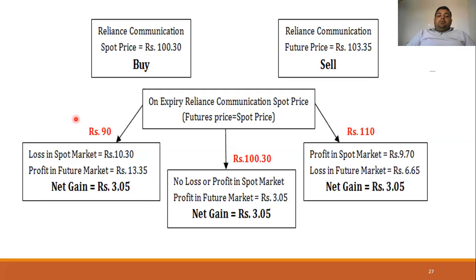For example, the spot price of the share of Reliance Communication in the spot market is rupees 100.30, whereas the future price, let's take a 3 month forward contract, is 103.35 rupees. Now what will an investor do? He will buy at 100.30. He will make a strategy to hedge his losses, which means that losses should not occur in the future. To protect this, he will first study thoroughly what the spot price and the future price are.